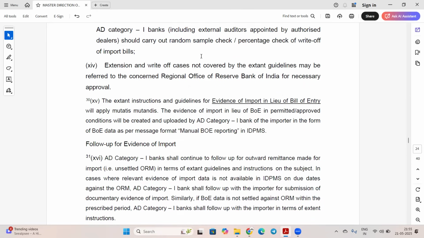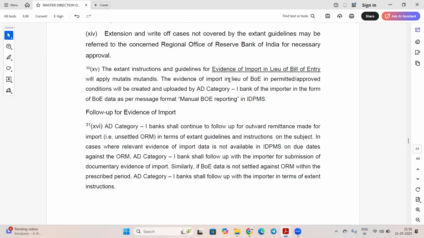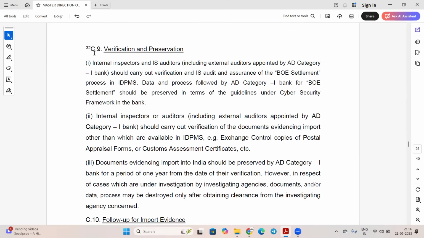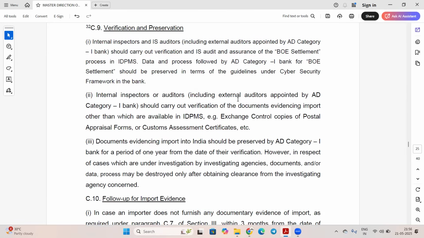Extension and write-off cases not covered by the extant guidelines may be referred to the concerned regional office of the Reserve Bank of India. So, verification and preservation. The internal inspector and IS auditor should carry out verification and IS audit and assurance of the bill of entry settlement process in IDPMS. The data and process followed by the bank for BOE settlement should be preserved in terms of the guidelines under the cyber security framework in the bank. That can vary from bank to bank. As per their cyber security policy, the bank has to preserve the data.